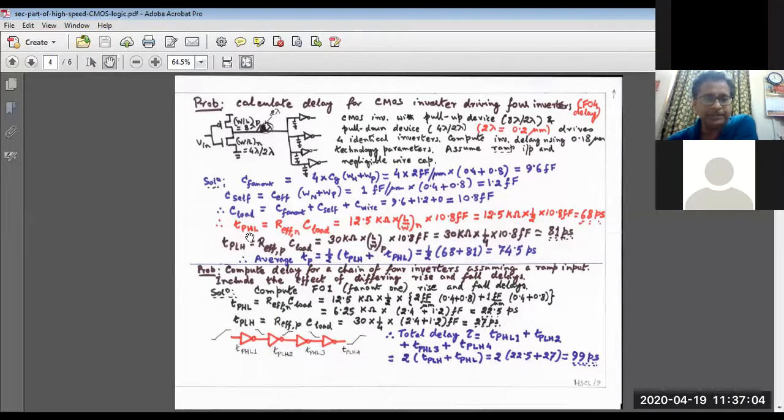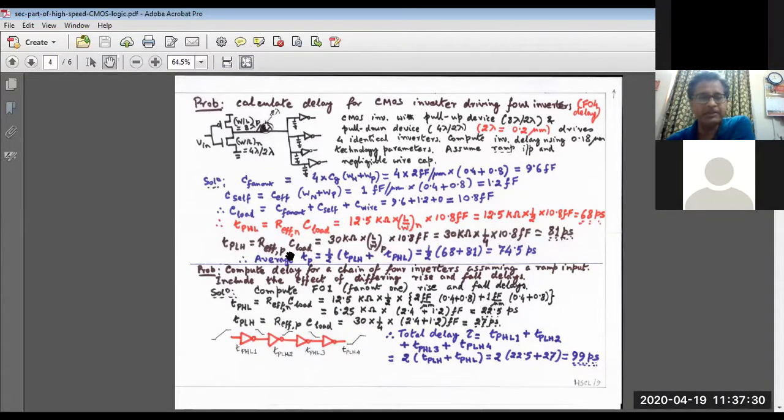Then TPHL equals the effective resistance times load. TPHL means now the NMOS transistor is instrumental in discharging the load capacitance. It is R effective N into C load. So 12.5 into L by W, mind you, the total resistance is obtained as 12.5 into L by W of this transistor. So that is 2 by 4, 1 by 2. 12.5 into 1 by 2 into 10.8 femtofarad, that is 68 picosecond.